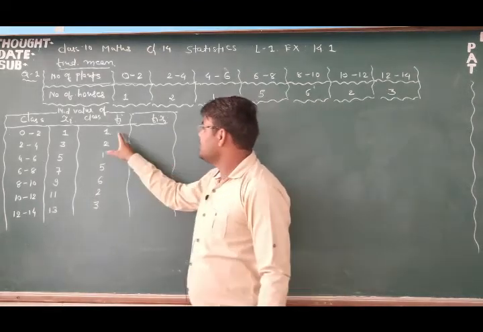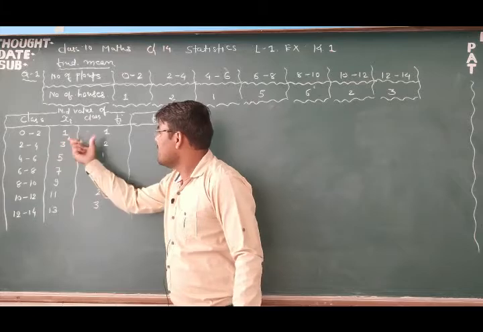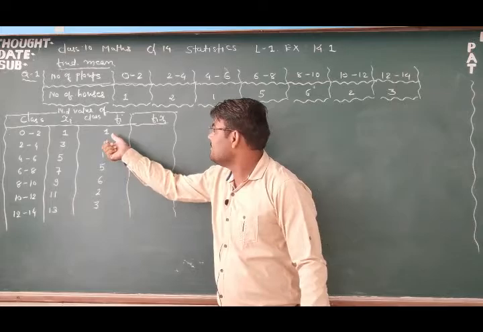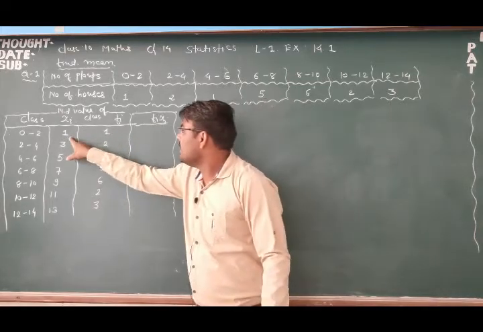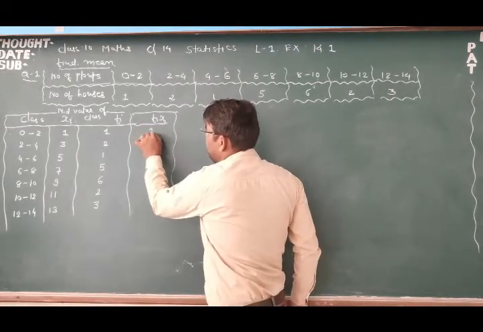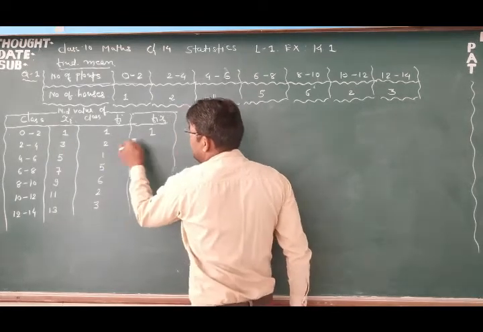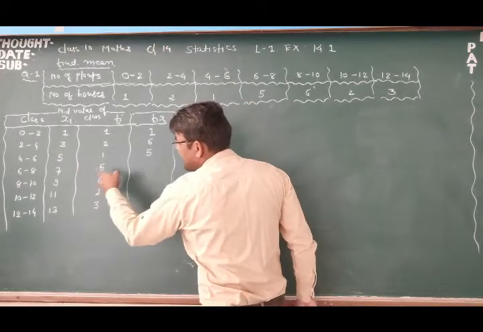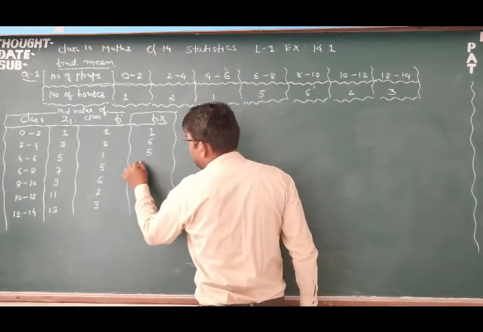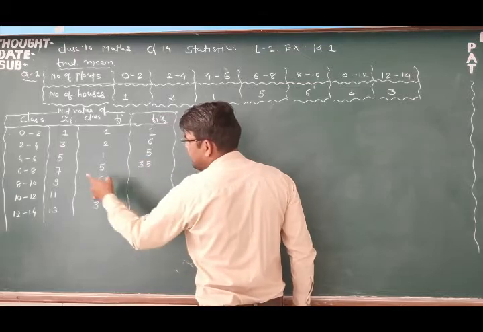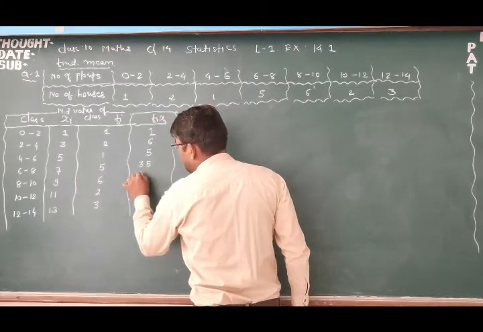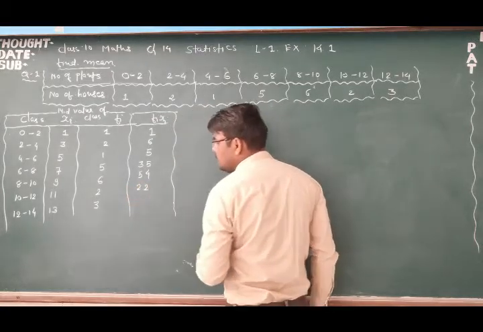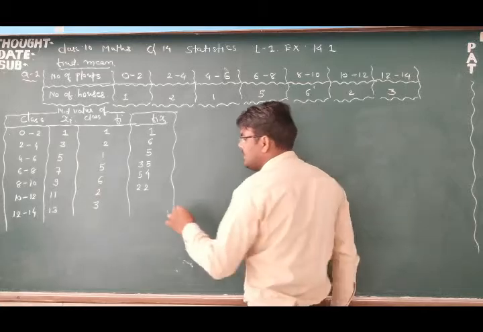fi into xi, it means this is the fi and this is the xi. We have to multiply xi and fi, and we will write here. So 1 into 1, that will be 1, right? 3 into 2, that will be 6, 5 into 1, that will be 5, 7 into 5, that will be 35, right? 9 6 are 54, 11 2 are 22, 13 3 are 39.